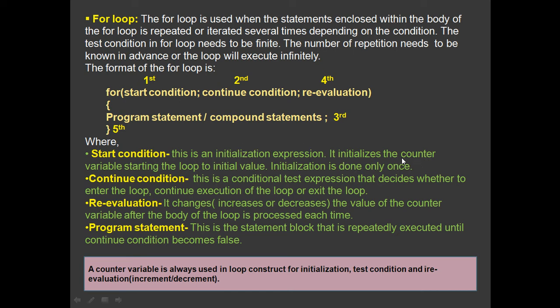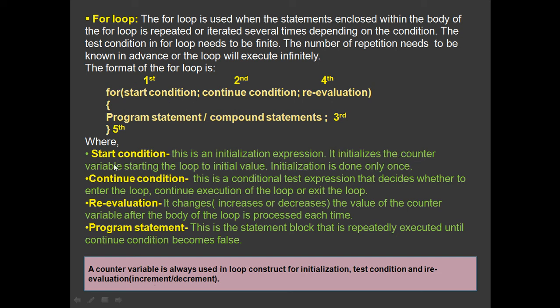It initializes the counter variable. What kind of variable? A counter variable. This counter variable is used in loops. It is a special variable which is always used in loop constructs for initialization, test condition, and re-evaluation, that is, increment or decrement.